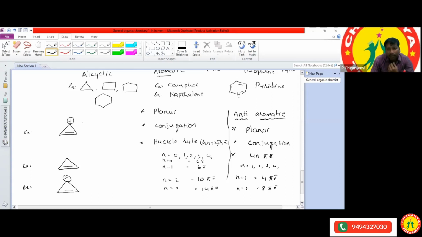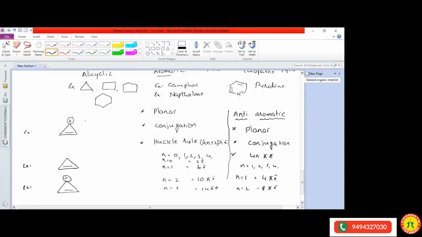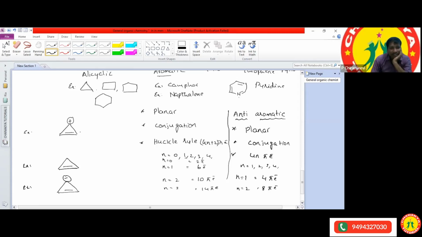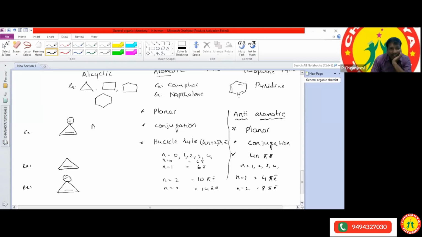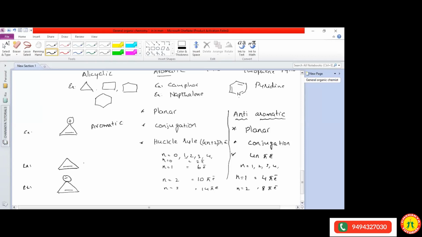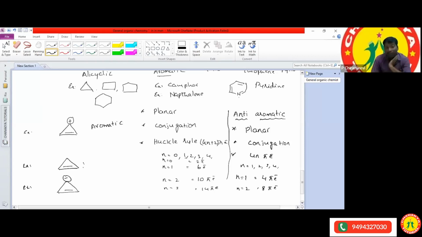Anjan, so the first one is anti-aromatic. Anjan, once you check it out... No, aromatic, sorry, yes, aromatic. The first one is aromatic. And the second one, sir? Second one, Aditi, also aromatic. Second one also aromatic.